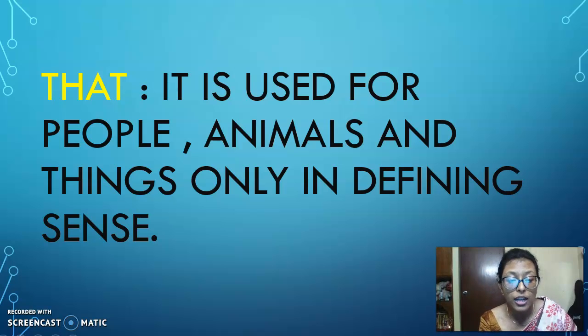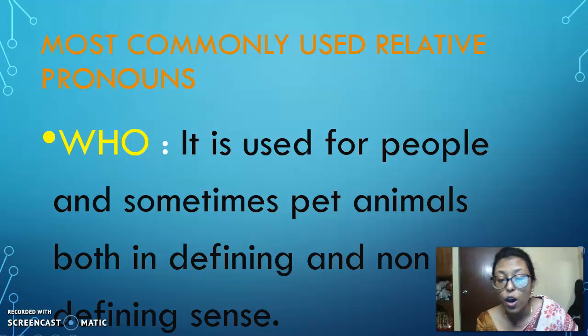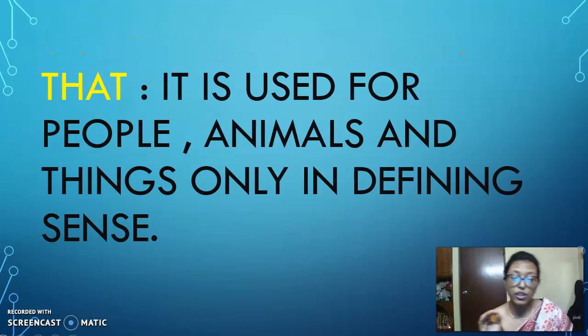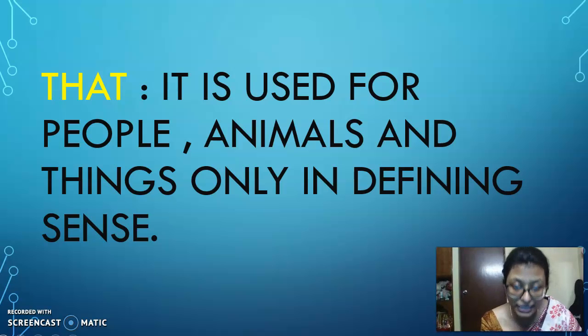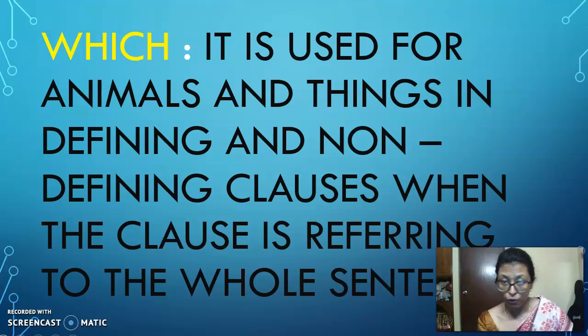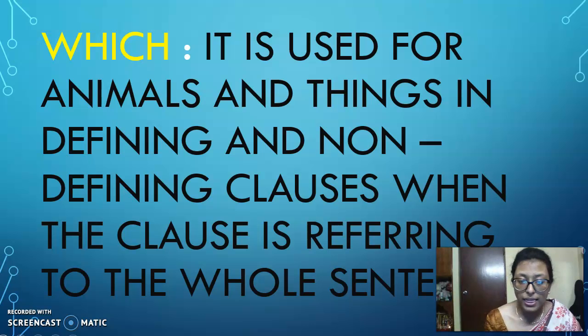Who is used for both defining and non-defining. Which is used for animals and things in defining and non-defining clauses when the clause is referring to the whole sentence. So this is to be observed, right?